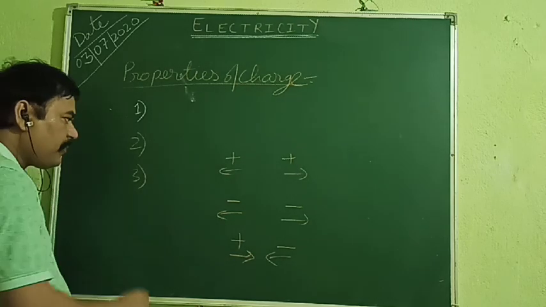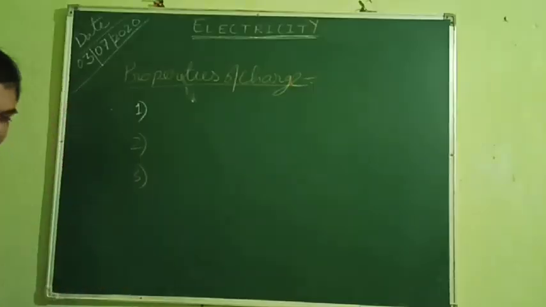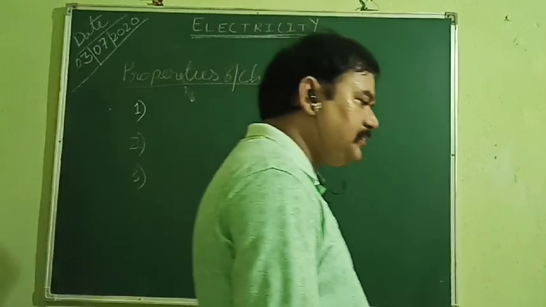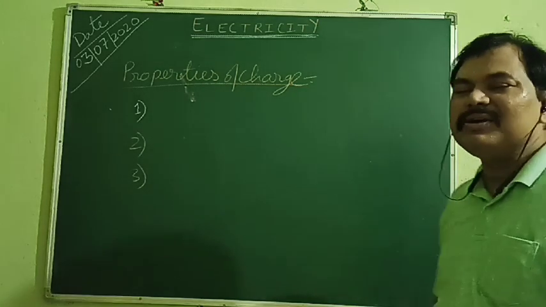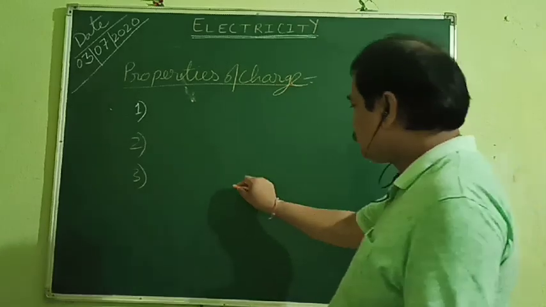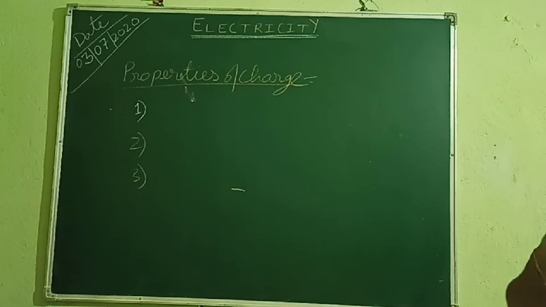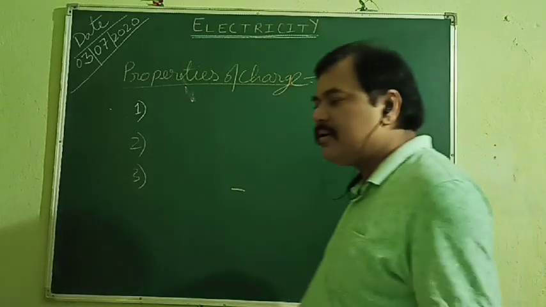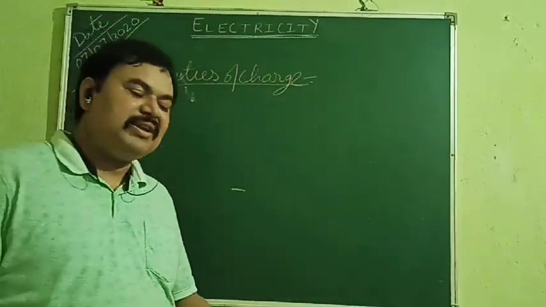Third, start writing, it follows the law of conservation. Okay, now the question arises how it follows the law of conservation. So just put a dash sign over there and then start writing. In case of an isolated system, don't worry, just write, I will explain, okay.